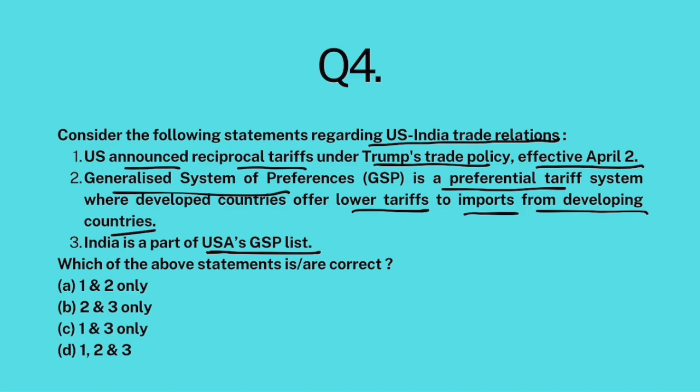As you all know, Donald Trump is very much interested in applying tariffs on all its trading partners. Now, what do you mean by reciprocal tariffs? If a country is applying taxes on American goods, then America will apply proportionate taxes on goods from that country. This is known as reciprocal tariffs.